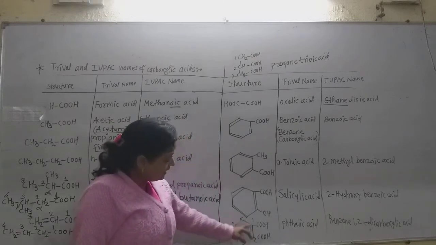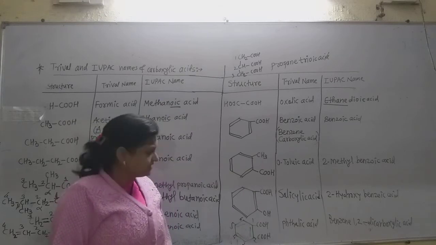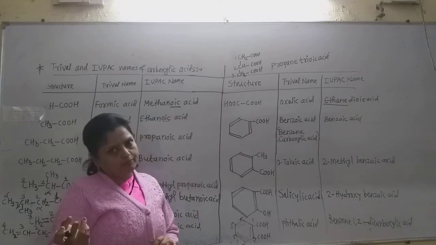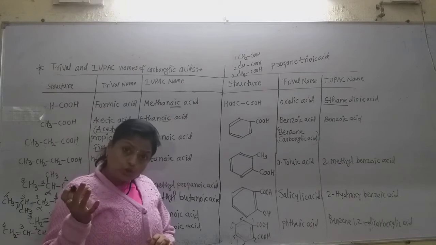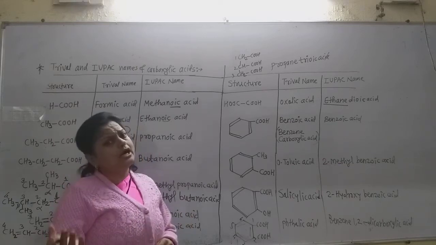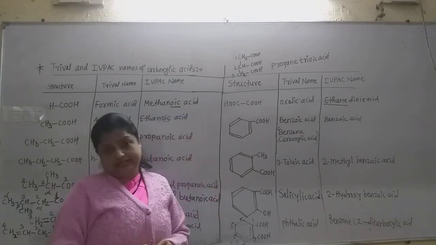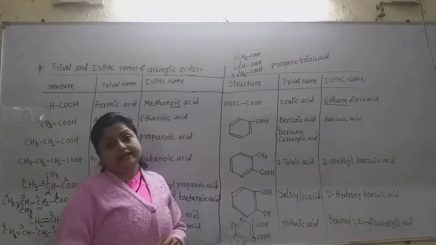So on positions 1 and 2 there are the carboxylic acid groups. So the name is benzene, write the word benzene completely. Then 1, 2, the numbers of the carbons containing COOH groups, and as there are 2 carboxylic acid groups, write down di and then carboxylic acid. In this way benzene-1,2-dicarboxylic acid, such names are given for these organic acids.